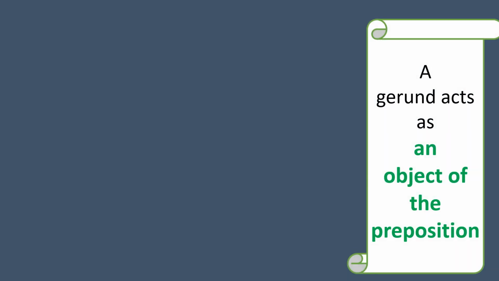See the next usage of gerund. A gerund acts as an object of the preposition. We have just learned a gerund acts as an object of the verb. In this case, the same gerund acts as an object of the preposition also. So let's understand this case through some examples.